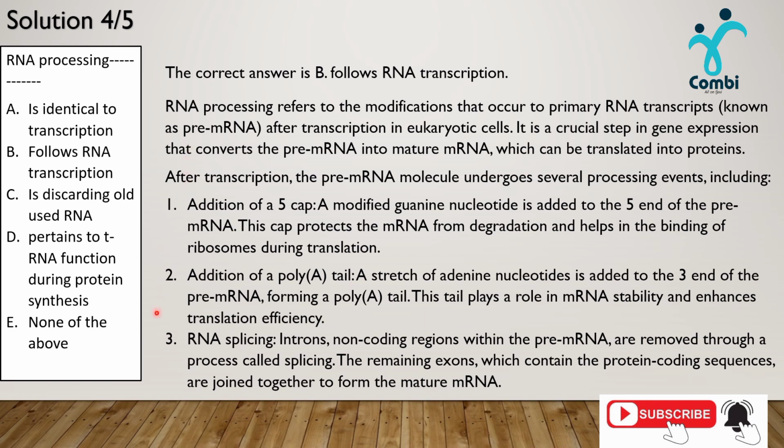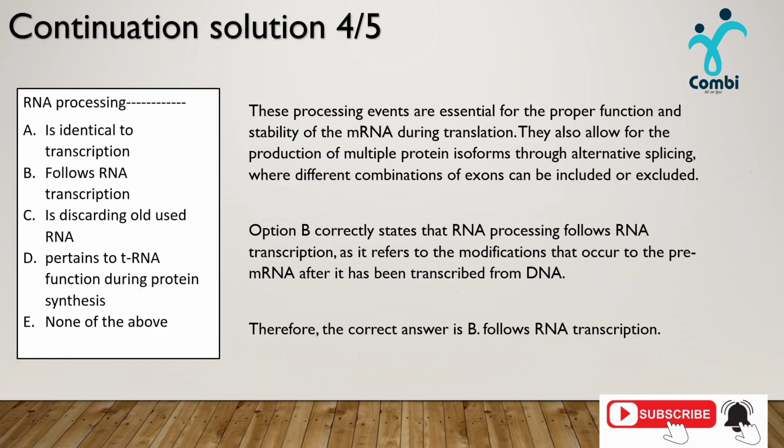This is the first part of the explanation as to why RNA processing follows RNA transcription. These processing events are essential for proper function. This is the continuation of our previous writing, and now we conclude that B, follows RNA transcription.